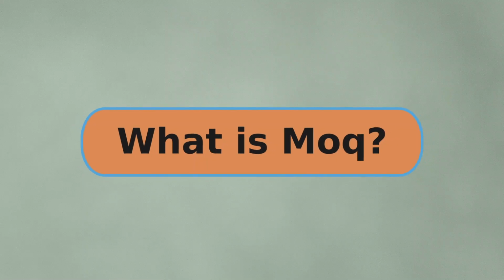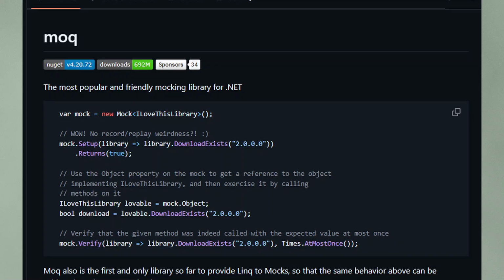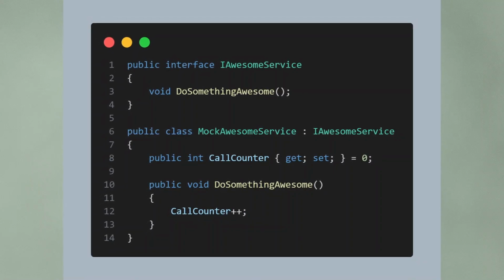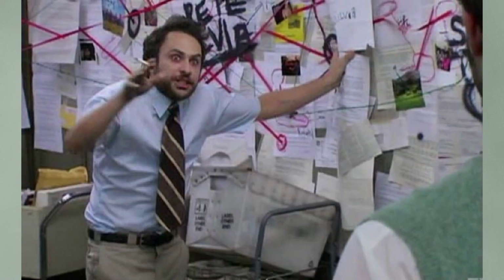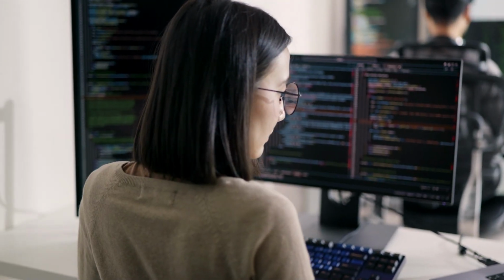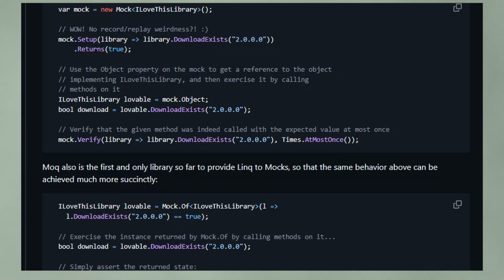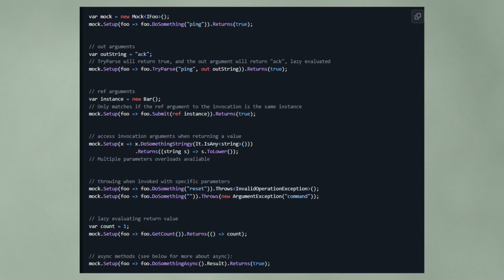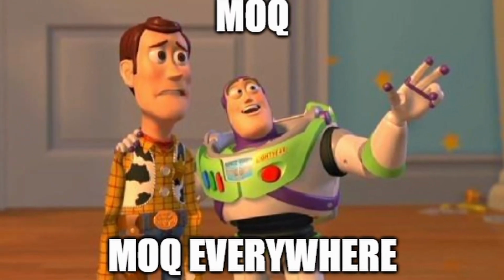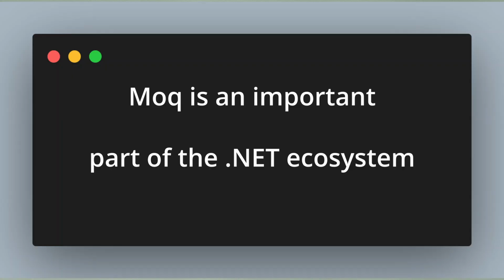Okay, let's go. But first things first, what is Mach? As the name suggests, it's a mocking library. To create unit tests, you want to create Mach implementations for your services and interfaces. This can result in a lot of Mach implementations and bloat your codebase. With the Mach library, creating Machs is much easier. It allows you to dynamically create mocks of your interfaces, allowing you to mock only the methods you need for your specific test. And because it is so powerful, yet so easy to use, it has become one of, if not the most widely used mocking library for .NET. And I think it's safe to say that the Mach library is an important part of many .NET projects out there, both open source and commercial.